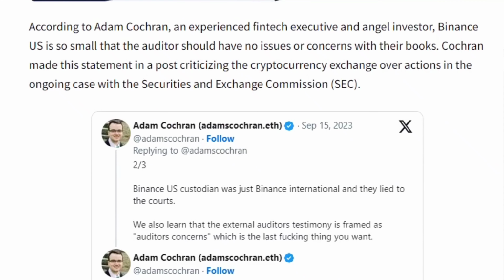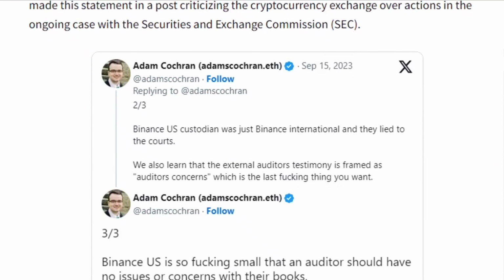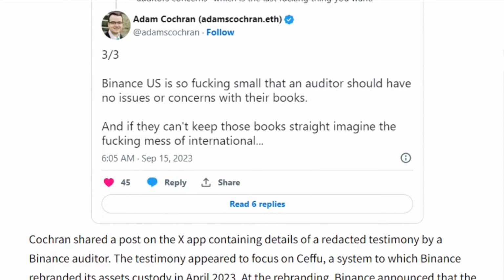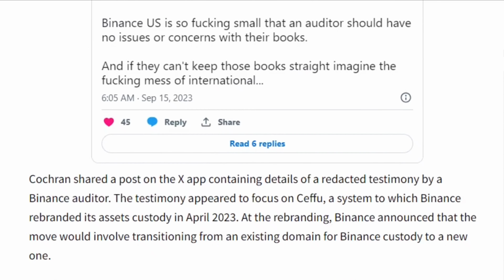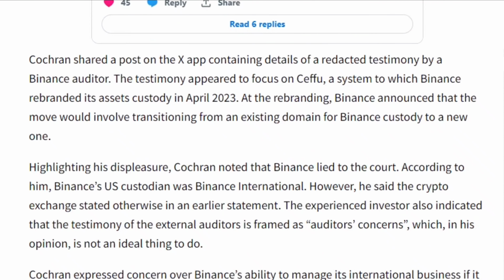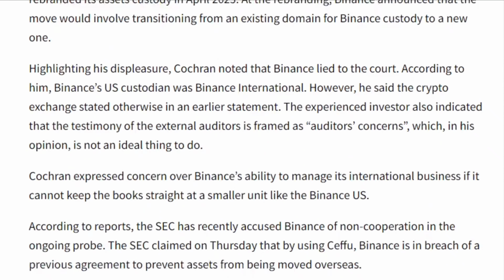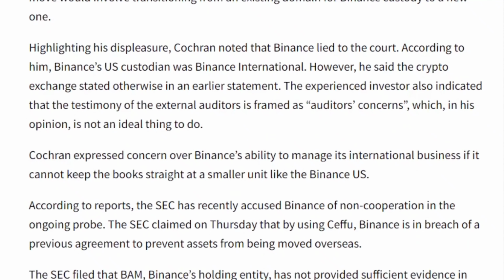Cochran made this statement in a post criticizing the cryptocurrency exchange over actions in the ongoing case with the Securities and Exchange Commission, SEC. Cochran shared a post on the X app containing details of a redacted testimony by a Binance auditor. The testimony appeared to focus on SEFU, a system to which Binance rebranded its assets custody in April 2023. At the rebranding, Binance announced that the move would involve transitioning from an existing domain for Binance custody to a new one. Highlighting his displeasure, Cochran noted that Binance lied to the court.